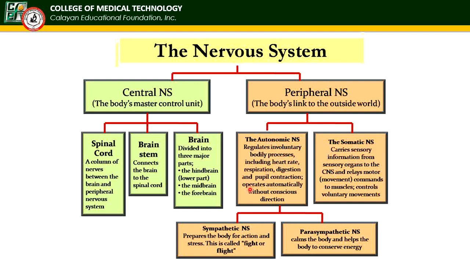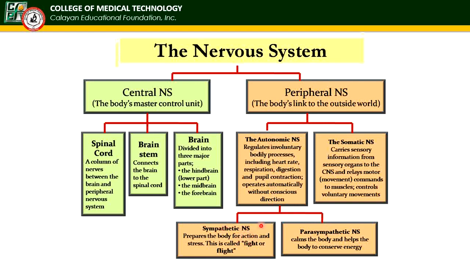The autonomic nervous system regulates involuntary bodily processes. So mga involuntary, for example, heart rate, paghinga, digestion, pupil contraction, and it operates automatically without conscious direction. And may division pa ang autonomic: the sympathetic and the parasympathetic.